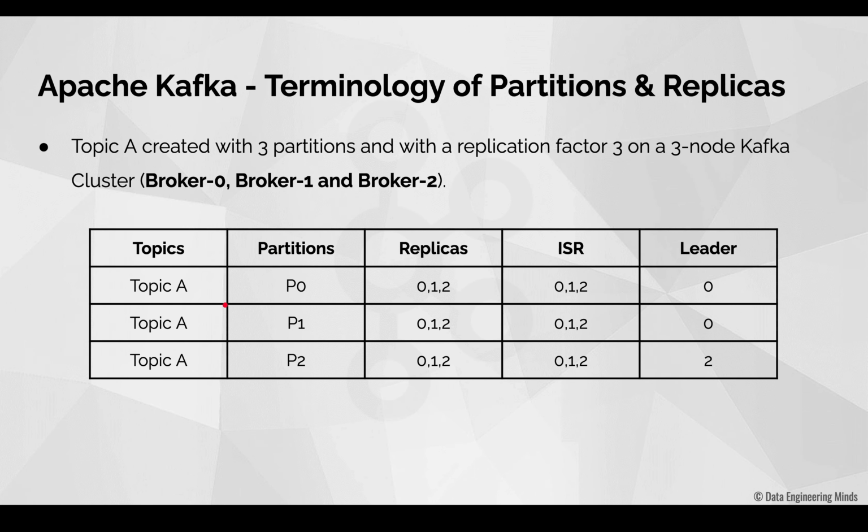So as you see, this topic A is having 3 partitions P0, P1 and P2, and each of these 3 partitions are having 3 copies or 3 replicas. What you need to note here is the ID of each of these replicas is equivalent to the broker IDs. That is, this replica with ID 0 for the partition P0 is created on broker 0. This replica 1 for the partition P0 is created on broker 1. So this is actually the concept of the replicas.